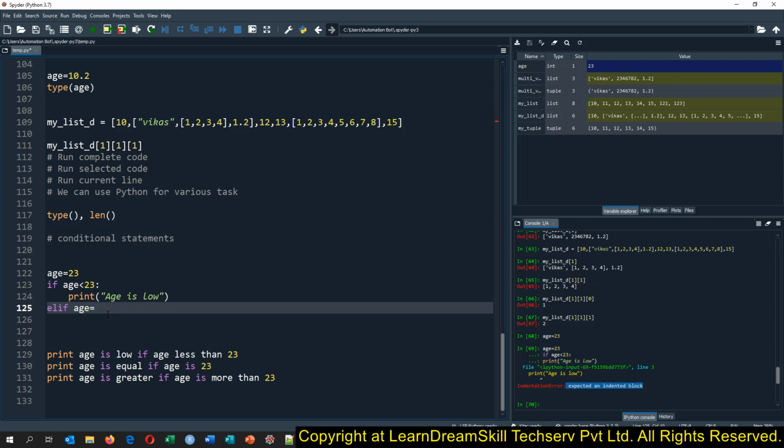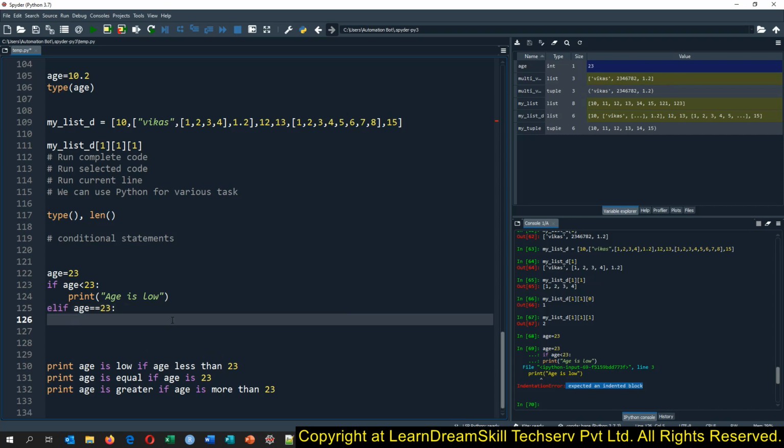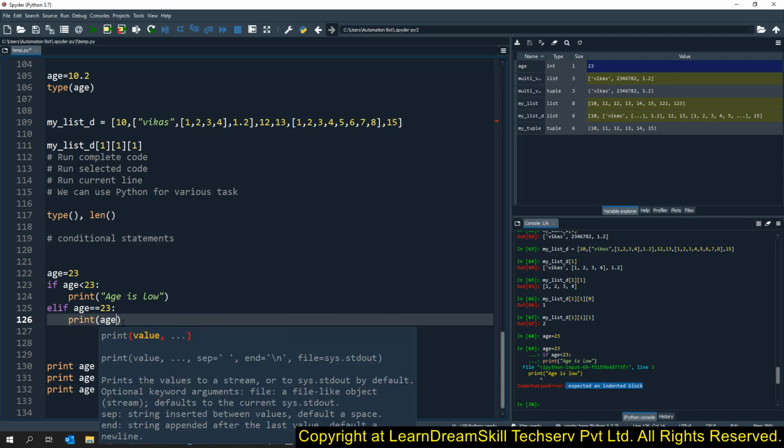If we write a single equals sign here, it will assign the value to age. It will not check the equality. So you need to write it this way. If it is 23, then colon and enter, and you see again it has added the tab automatically. Then we will say print age is equal.